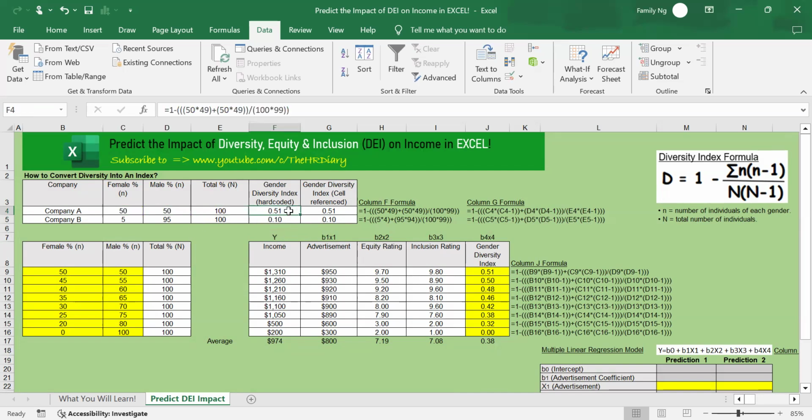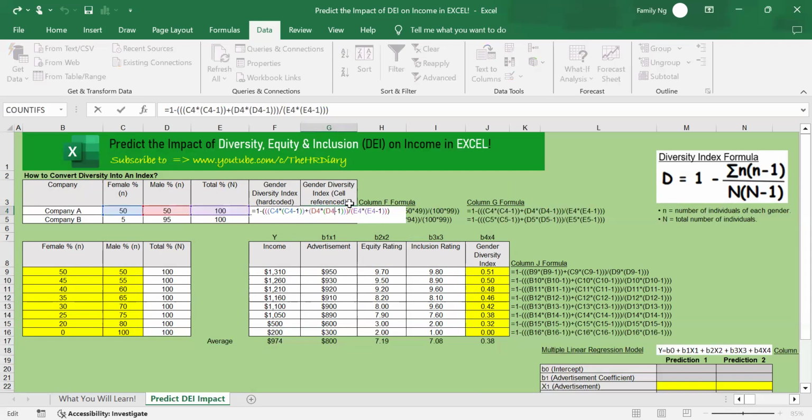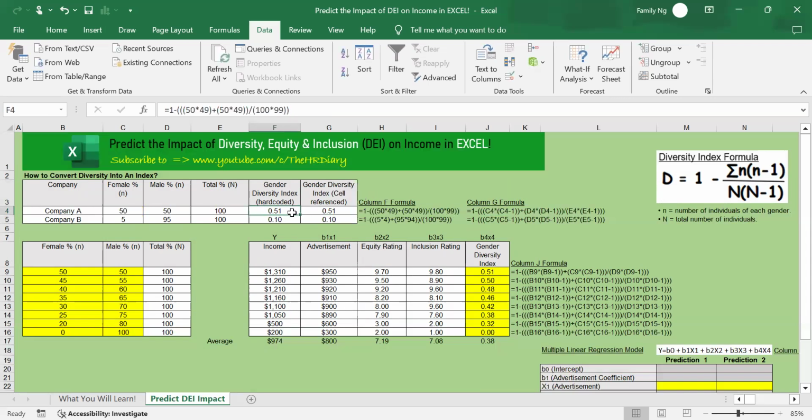So here is my formula. I have shown it here, the column F formula. And then this one I use referencing. The column G formula is here. So this formula is using Simpson's diversity index.